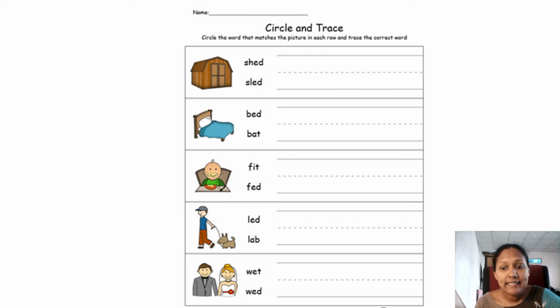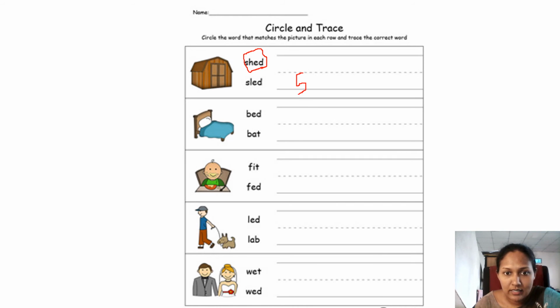Right. Now in here you have another worksheet you can do. Okay. You can circle and trace. Circle the word that matches the picture in each row and trace the correct word. Right? So what you have to do? You have to look at the picture. What is the first picture? It's a shed. So what we have to do? What do we do? We circle this. Right? We draw a circle around the word. Then what do we do? We write the word here.